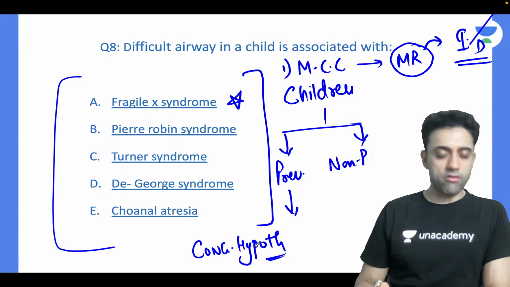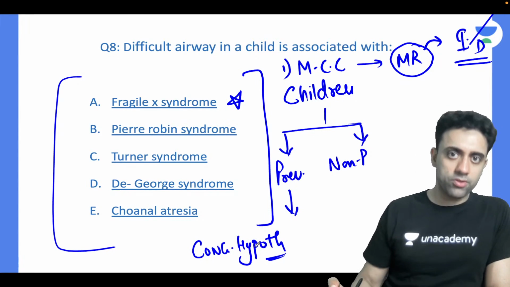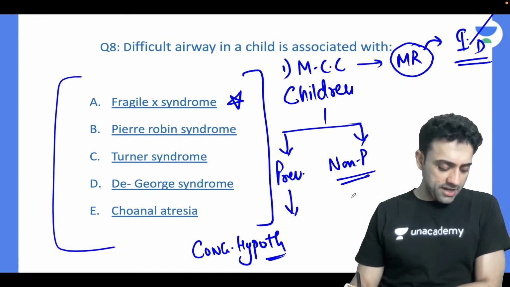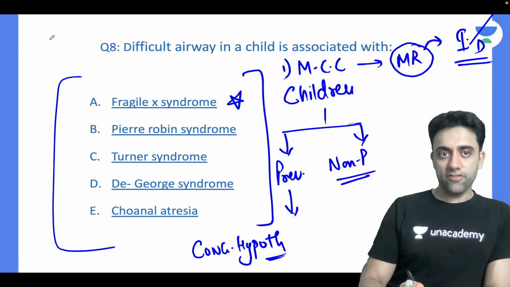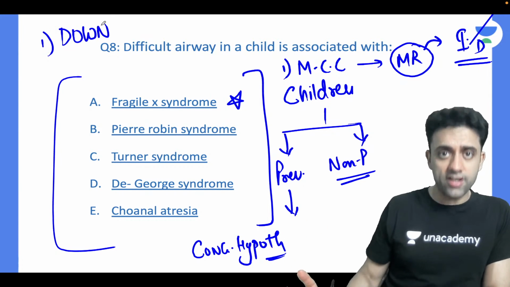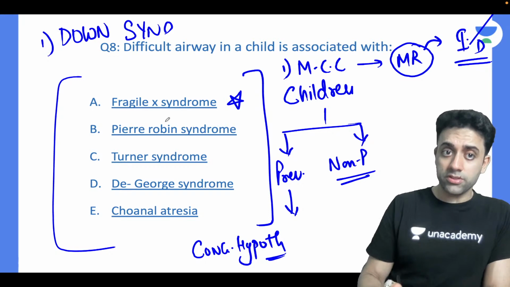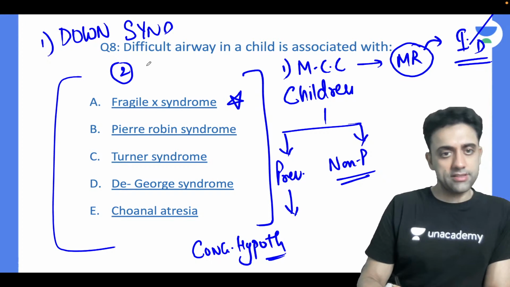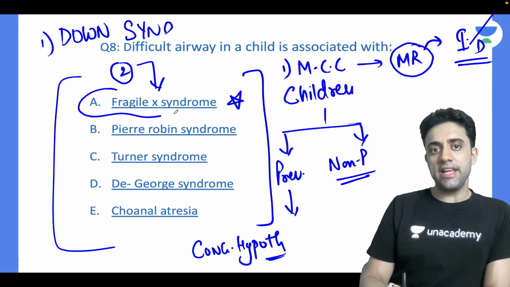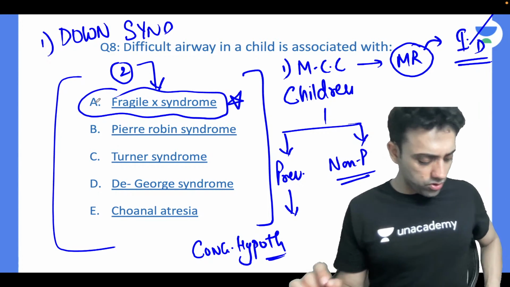And non-preventable, anyone? The first most common non-preventable cause, where I cannot reverse it, of intellectual disability is Down syndrome. And the second most common is nothing but Fragile X syndrome. Understanding? Yes or no?